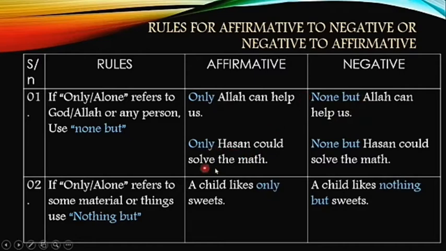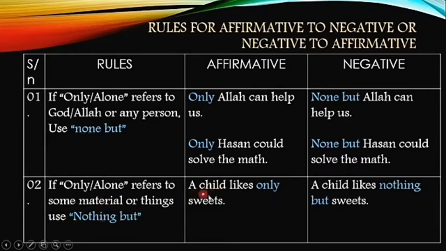Only Hassan could solve the math. None but Hassan could solve the math. The second rule says, if only or alone refers to some material or things, we have to use nothing but. What's the difference? Here we had none but, here we have nothing but.